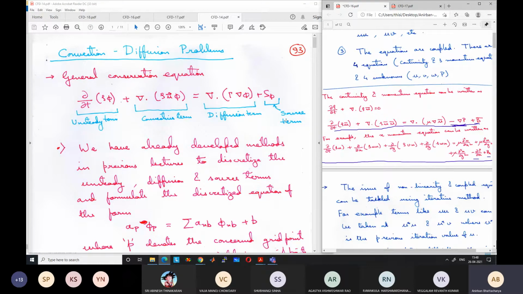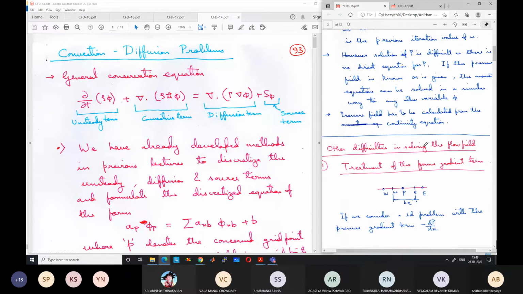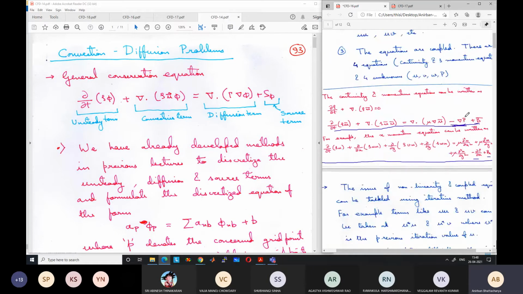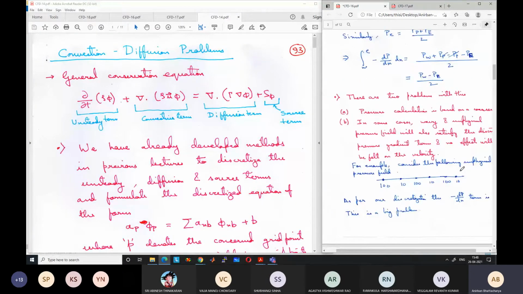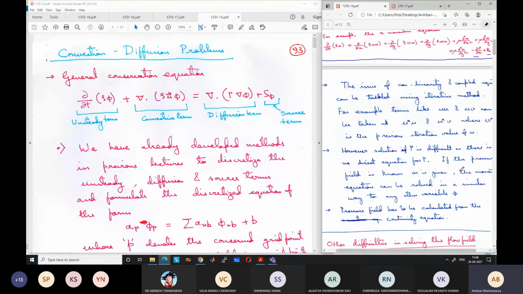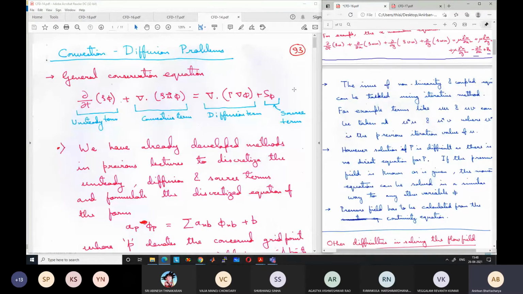Why am I showing you this connection? Because if you know the pressure gradient correctly by some means, somebody has told you the pressure gradient, or by experiment you have obtained it, or by analytical solution you have obtained it, then solving the momentum equation is no difficult task. Because this is the same form, if you know the pressure gradient, we can put it in the source term.